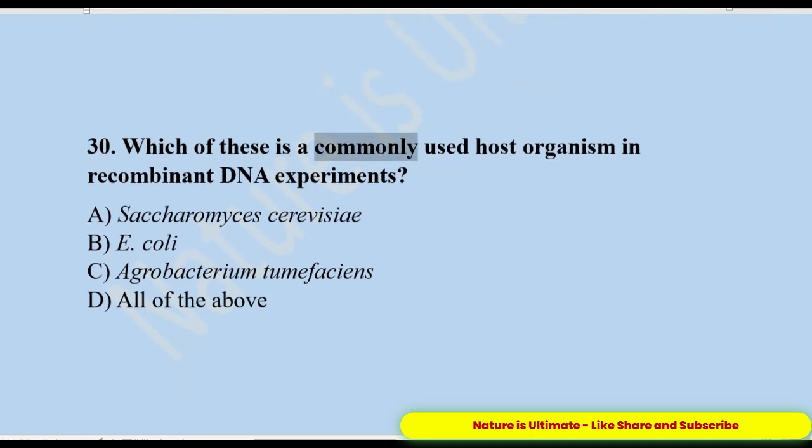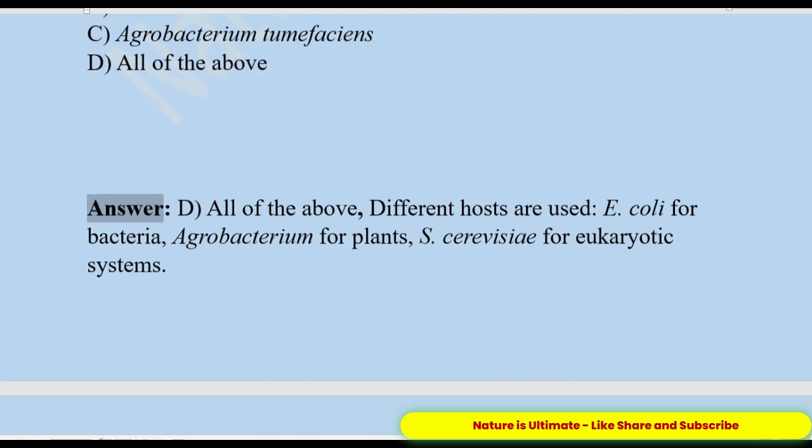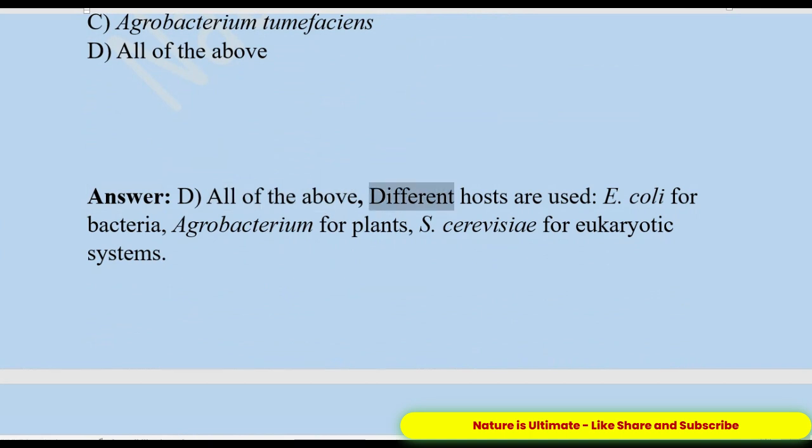30. Which of these is a commonly used host organism in recombinant DNA experiments? A. Saccharomyces cerevisiae. B. E. coli. C. Agrobacterium tumefaciens. D. All of the above. Answer, D. All of the above. Different hosts are used. E. coli for bacteria, Agrobacterium for plants, S. cerevisiae for eukaryotic systems.